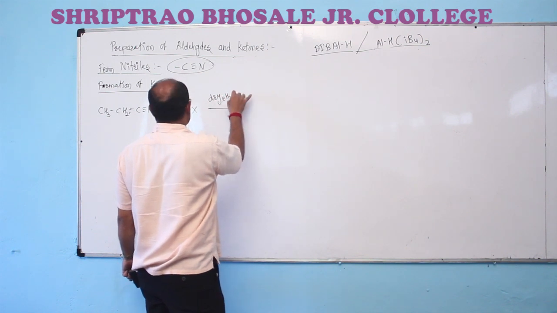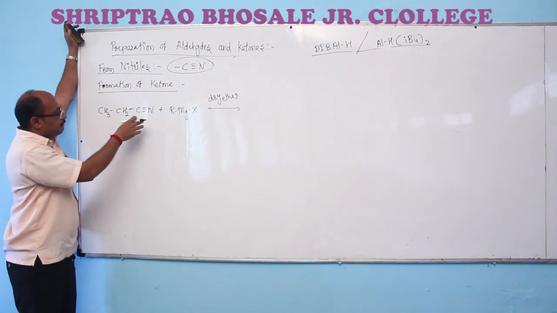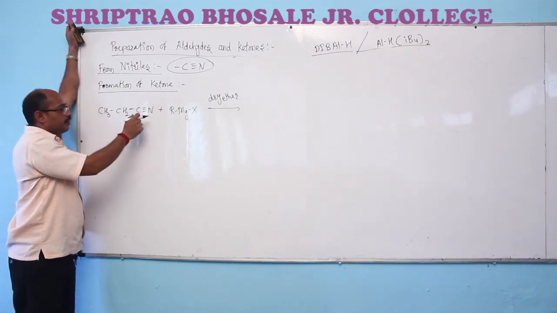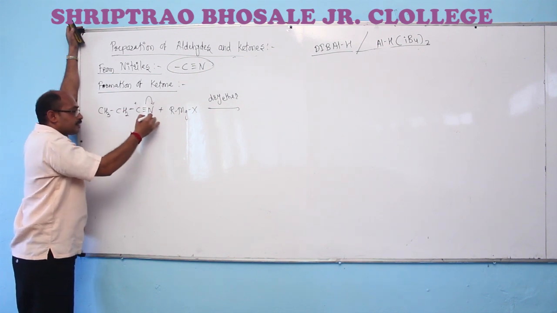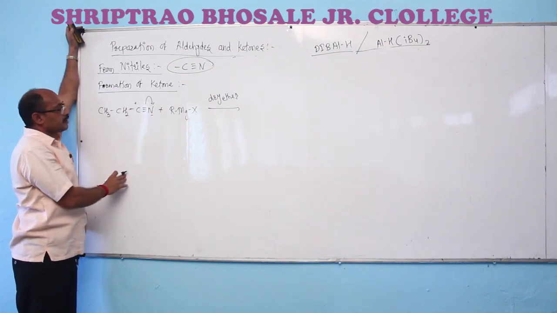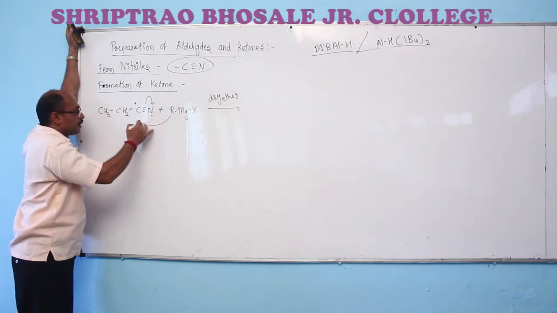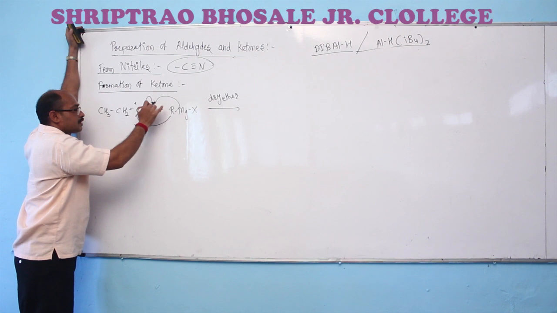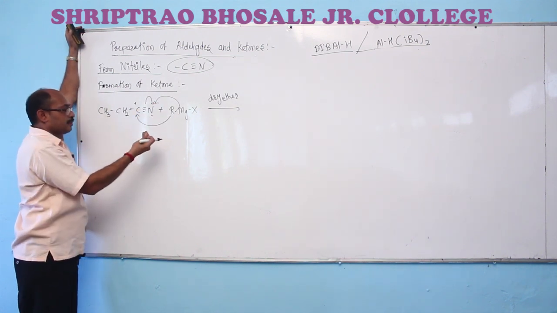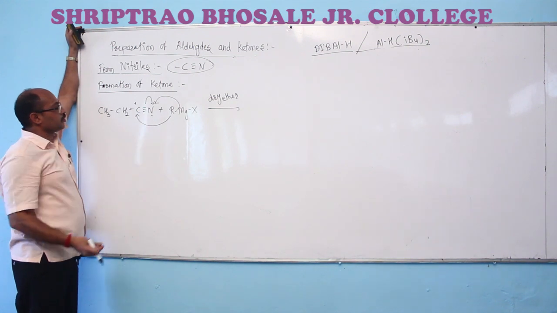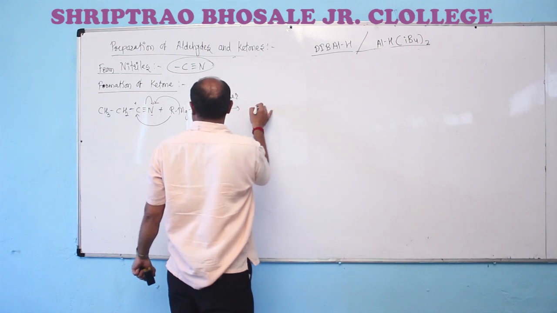In presence of dry ether, we have the addition here. Listen carefully. Nitrogen, which is more electronegative, withdraws the electron density. Carbon has a deficiency and nitrogen has richness of electrons. The alkyl group goes towards this carbon atom. Magnesium, being a metal, goes towards the electron rich nitrogen. So we have the formation of an imine complex here.